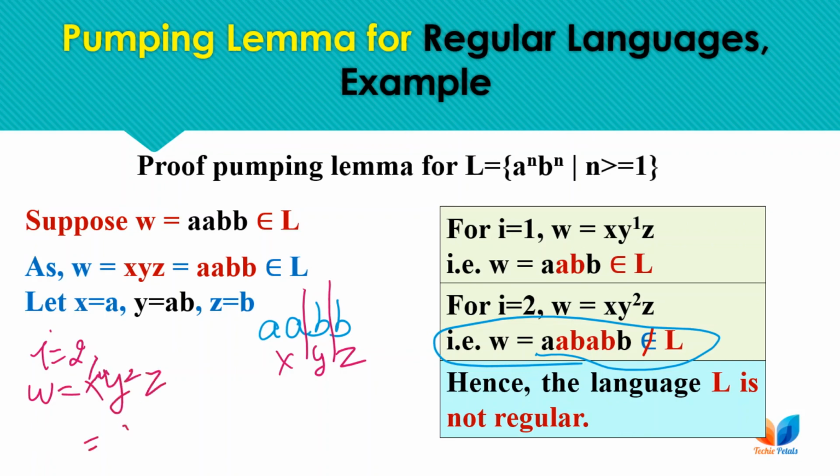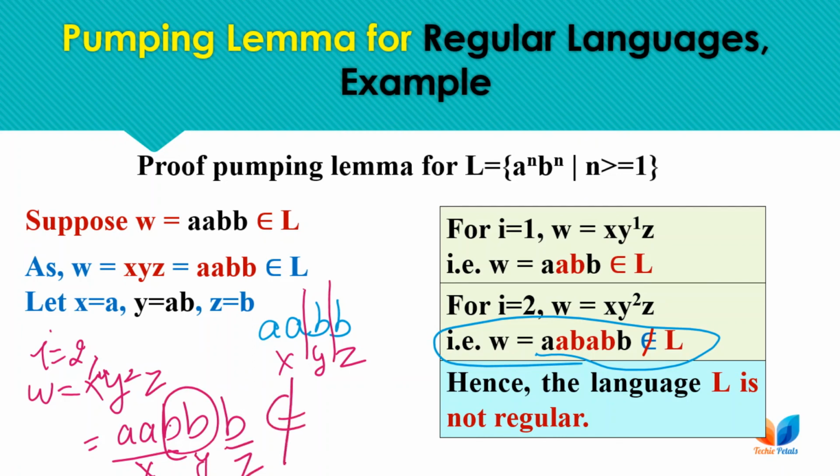We have this sample string AABB, and now the y part is iterated two times, so we are getting 3 b's. This is x, this is y and this is z, and the string doesn't belong to the language, so the language is not regular. So you can check any type of partition with any sample string of length greater than or equal to n, and prove the lemma.